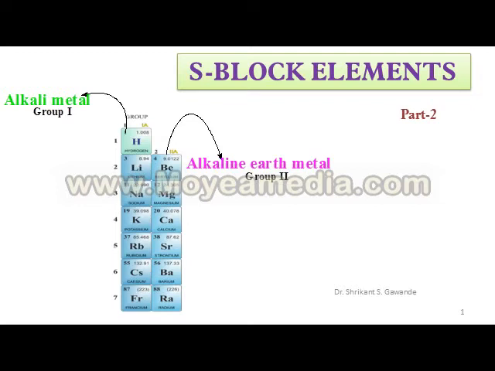Today, I am going to cover the second part of S block elements. In this unit, we are covering the following points.